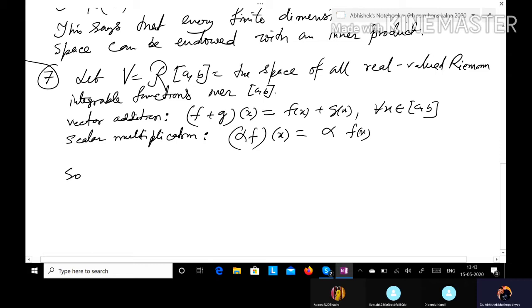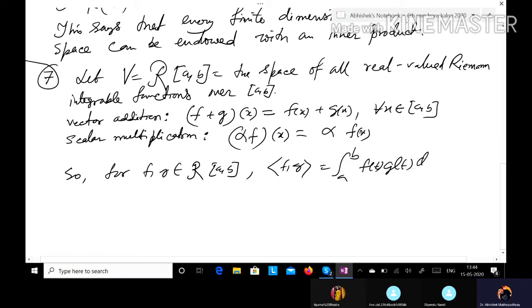So the definition is, for f, g belonging to R[a,b], the product will be defined by the integral from a to b of f(t) g(t) dt. So it is again a routine checkup to show that this is an inner product on